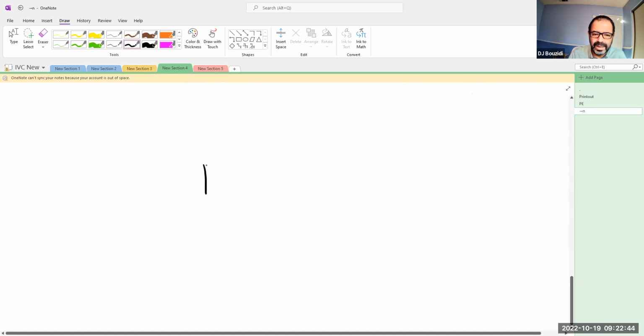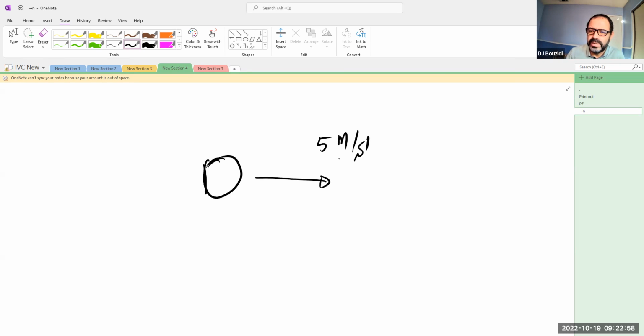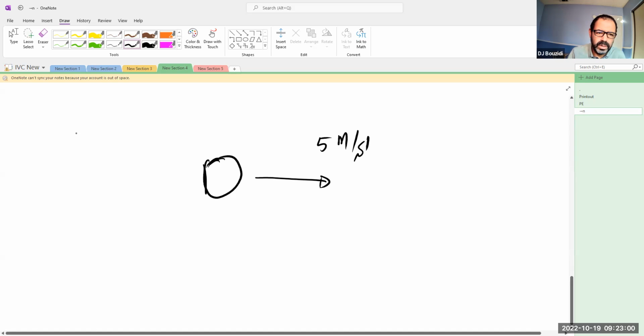Let's say, for example, I have a ball, doesn't matter what type, traveling with a speed of 5 meters per second. So that you know, a meter is 1,000th of a kilometer, and a second is 1/3600th of an hour, because in 1 hour, I have 60 minutes, and in 1 minute, I have 60 seconds.